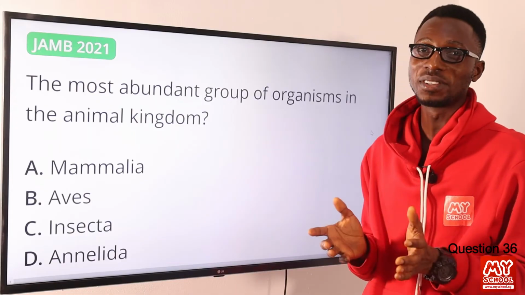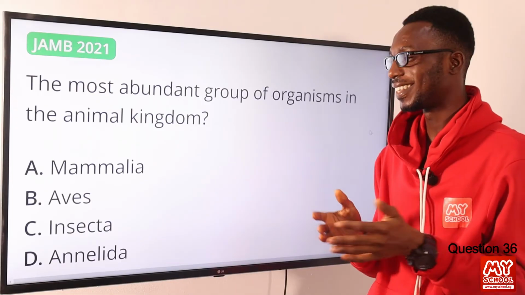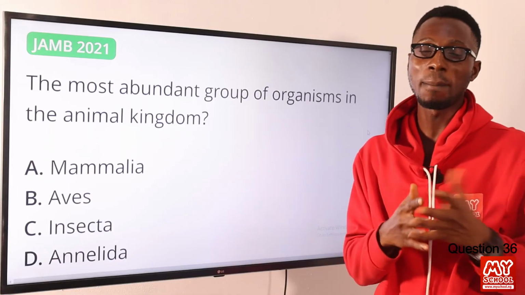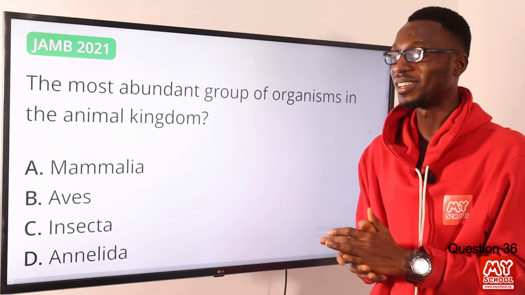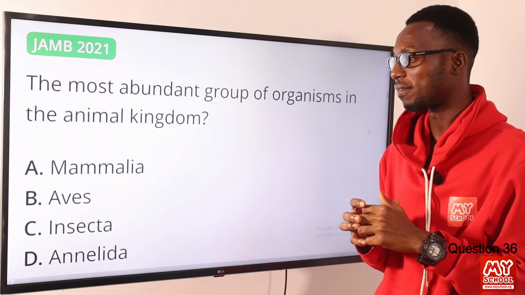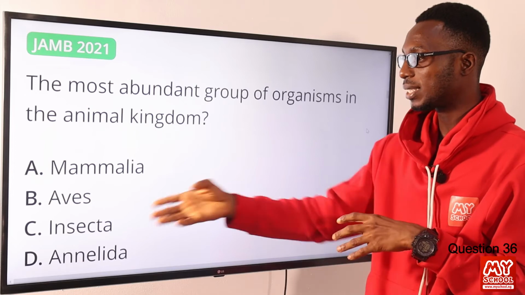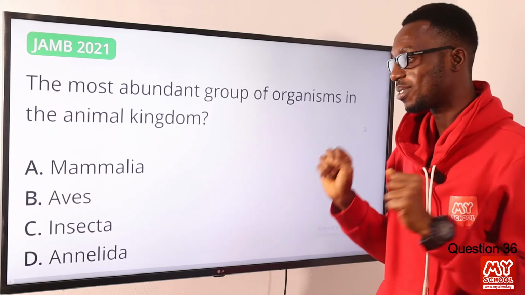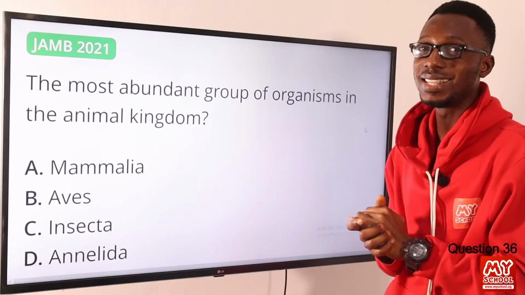Some of them are omnivores, like your cockroach. It feeds on other insects, and also on clothing materials, papers, sweets, and the like. So you can see their adaptation is very strong. These are also the only known invertebrates that can fly. So the correct option is option C, for insecta.